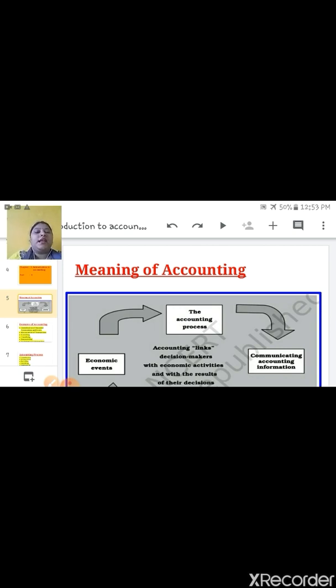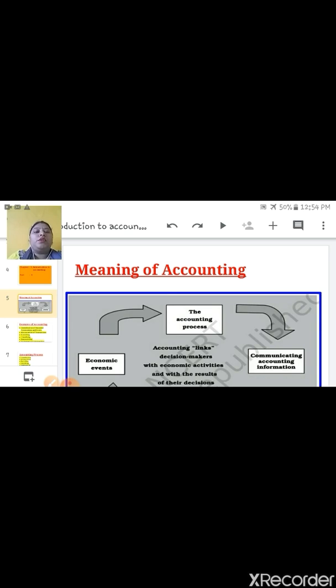Internal users are owner. Why does the owner want accounting information about the business? Because he wants to earn profit. Why is he doing business? To earn profit. So he wants accounting information.